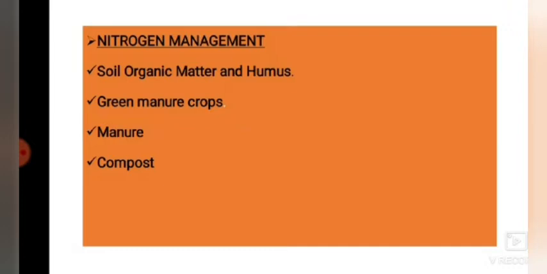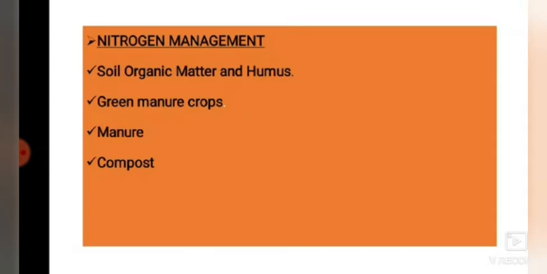It is roughly estimated that only about 50% of the nitrogen in compost will become available in the first year following incorporation. If you are going to incorporate this compost in the fields, in the first year only 15% of that compost is going to be available for the plants. The remainder will be available in the successive, coming years.